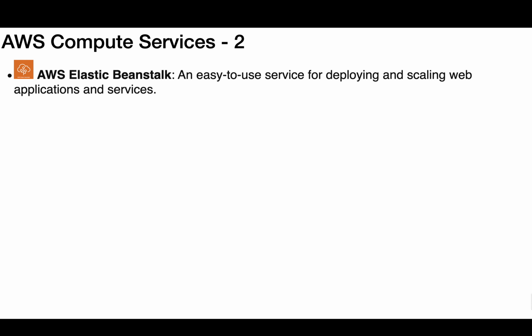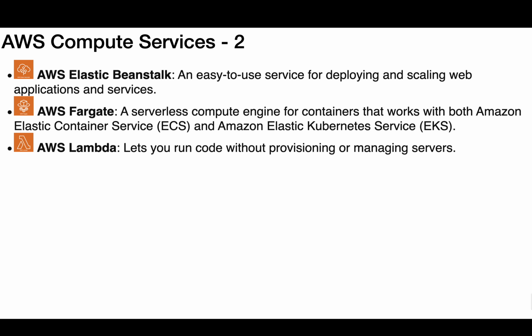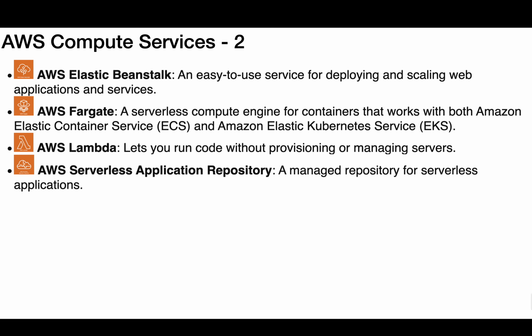AWS Compute Services. 2. AWS Elastic Beanstalk, an easy-to-use service for deploying and scaling web applications and services. AWS Fargate, a serverless compute engine for containers that works with both Amazon Elastic Container Service, ECS, and Amazon Elastic Kubernetes Service, EKS. AWS Lambda lets you run code without provisioning or managing servers. AWS Serverless Application Repository, a managed repository for serverless applications.